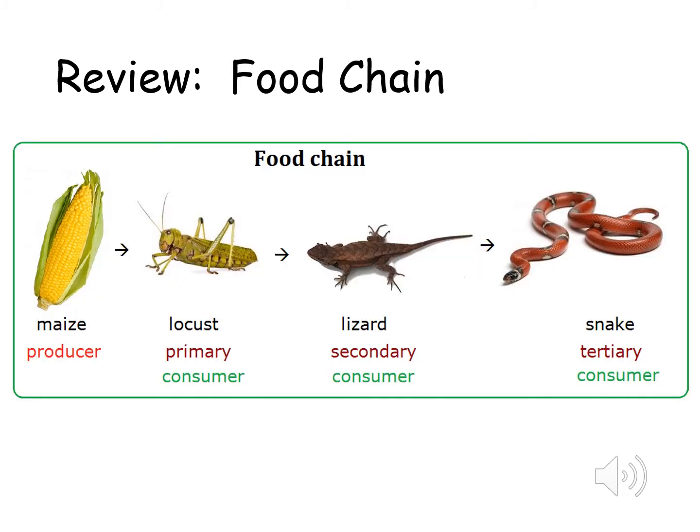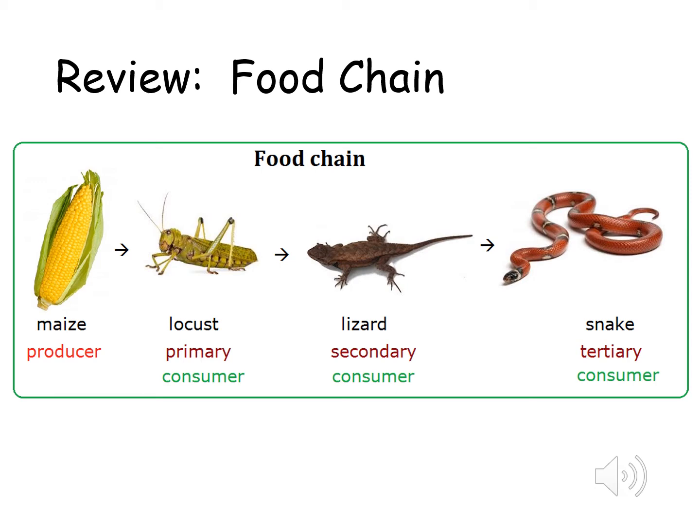A food chain follows the feeding relationships among organisms. All food chains start with a producer. In this example, the locust is the first connection to the corn, or the maize. So the grasshopper is considered the primary consumer.